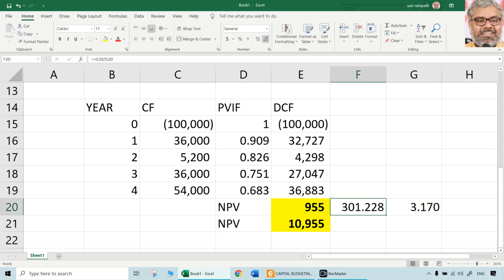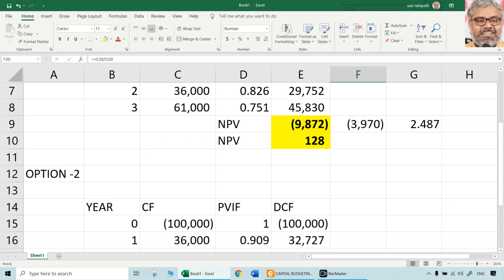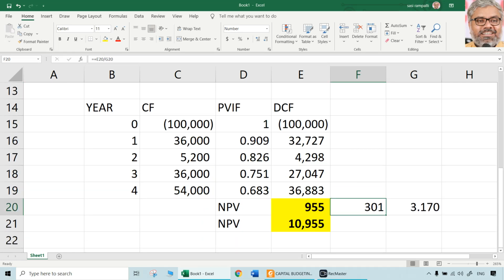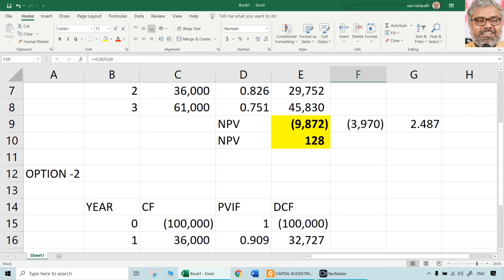Whatever it is, but positive definitely yes. Here annual NPV negative is almost 4,000. Here positive annual NPV is almost 300, which is still good. So option 2 is still better than option 1.